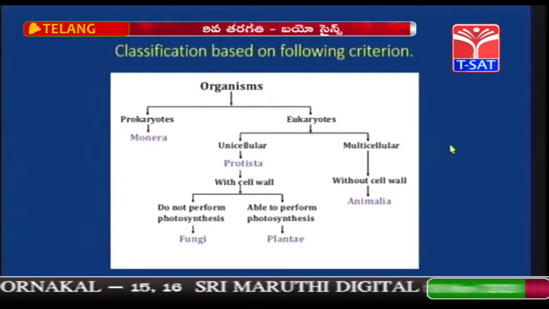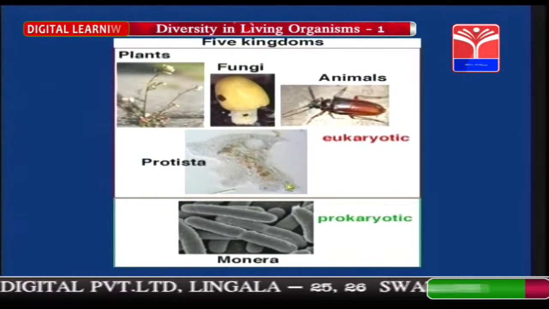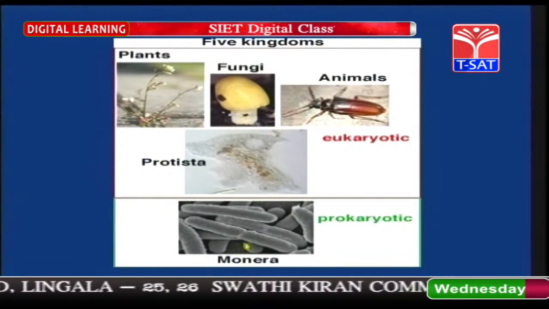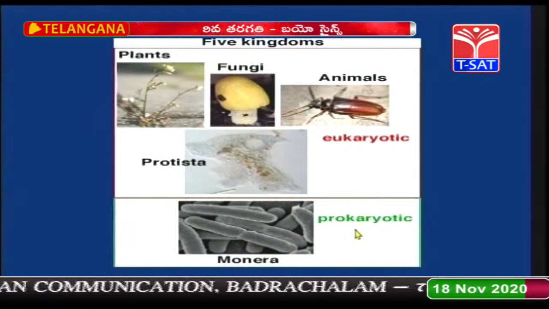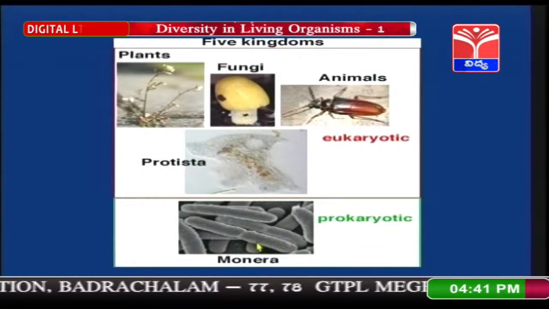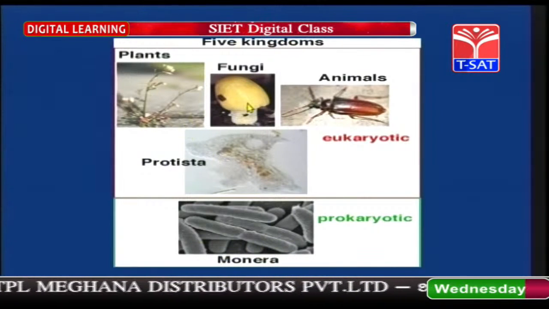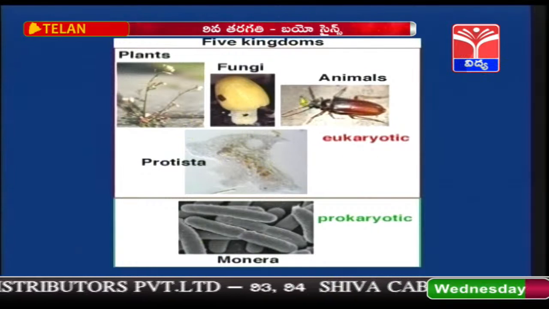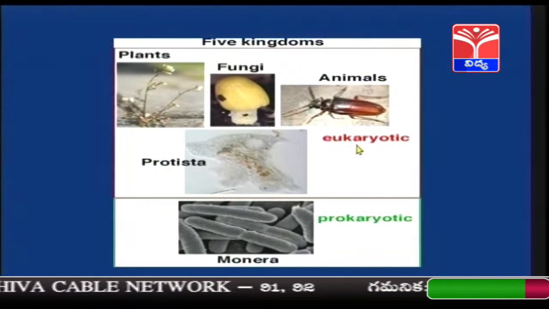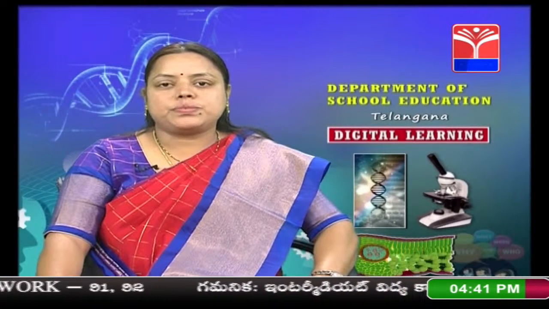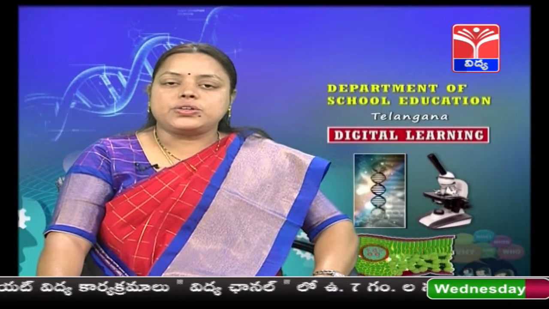So, let us go to the next topic, that is the 5 kingdom classification in detail. Children, you can see over here prokaryotic. Monerans are prokaryotic. That means the nucleus is absent, whereas organisms like Protista, plants, fungi and animals all have a well-developed nucleus. So, these are eukaryotic. The first and major point to be noted is that Monera are prokaryotic, and all the other organisms are eukaryotic.